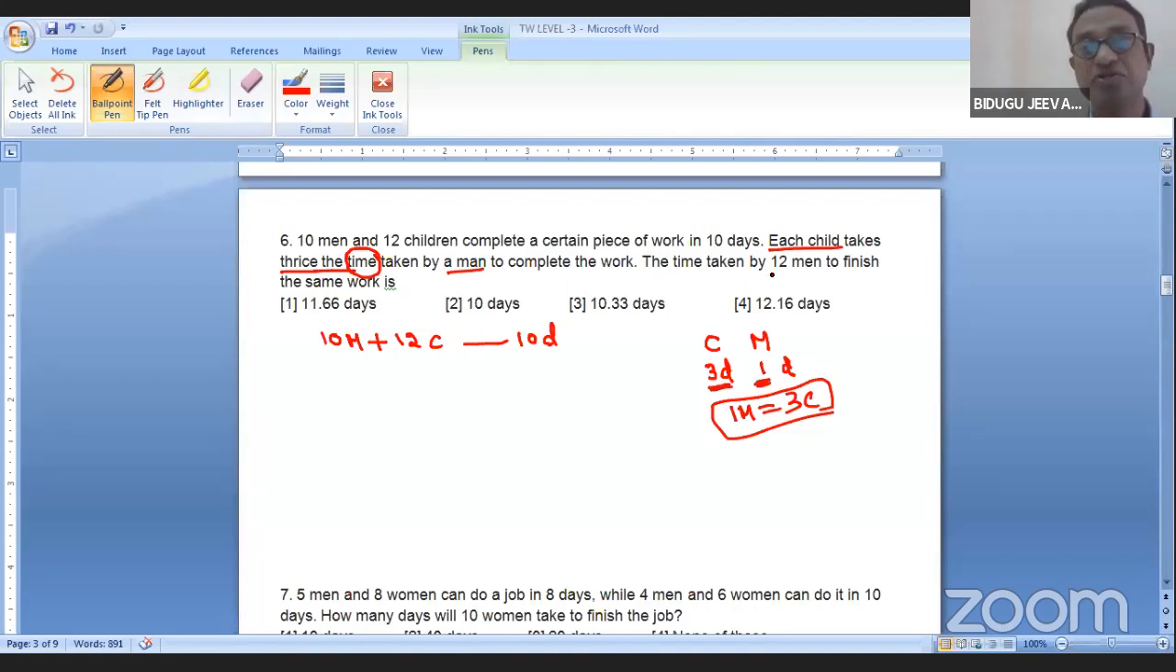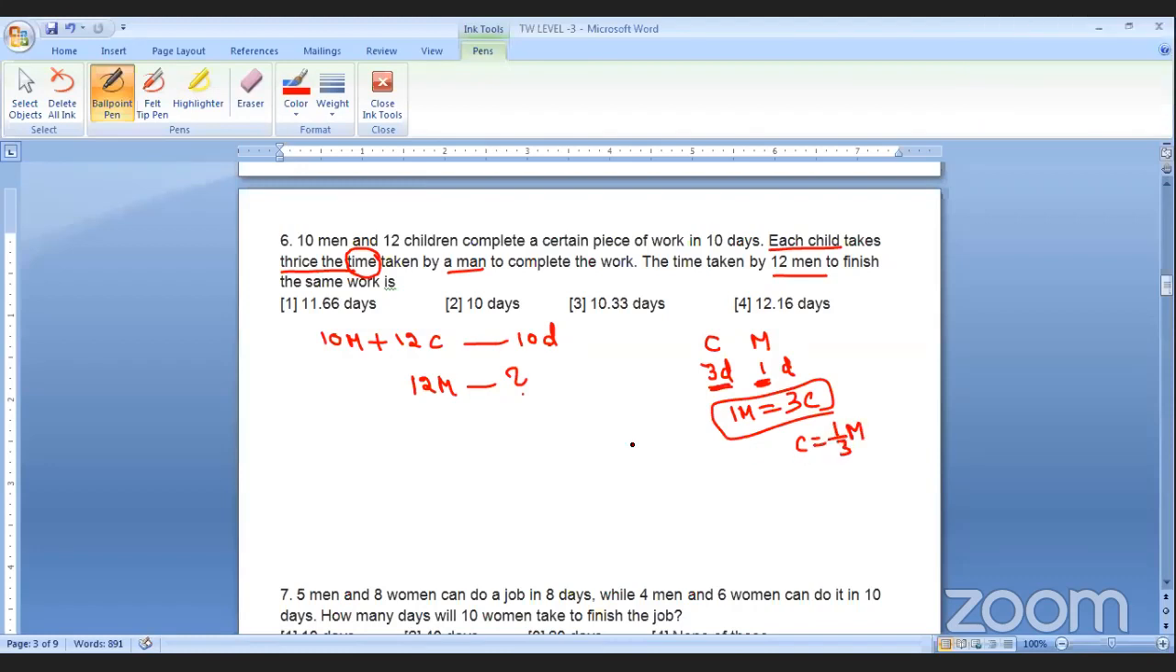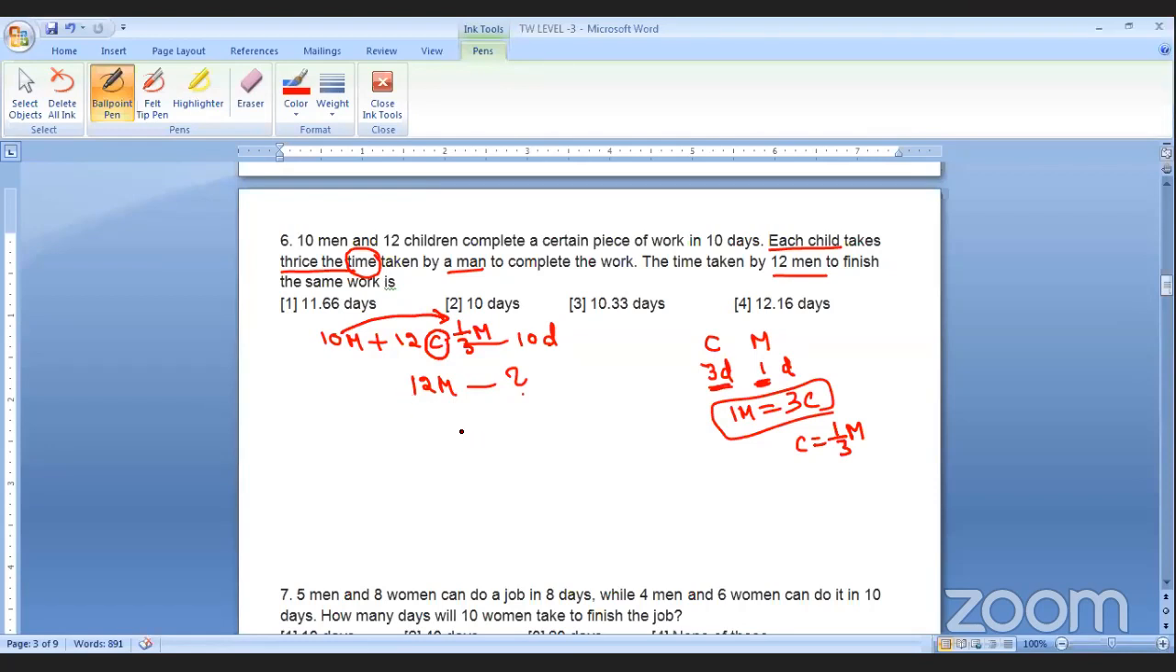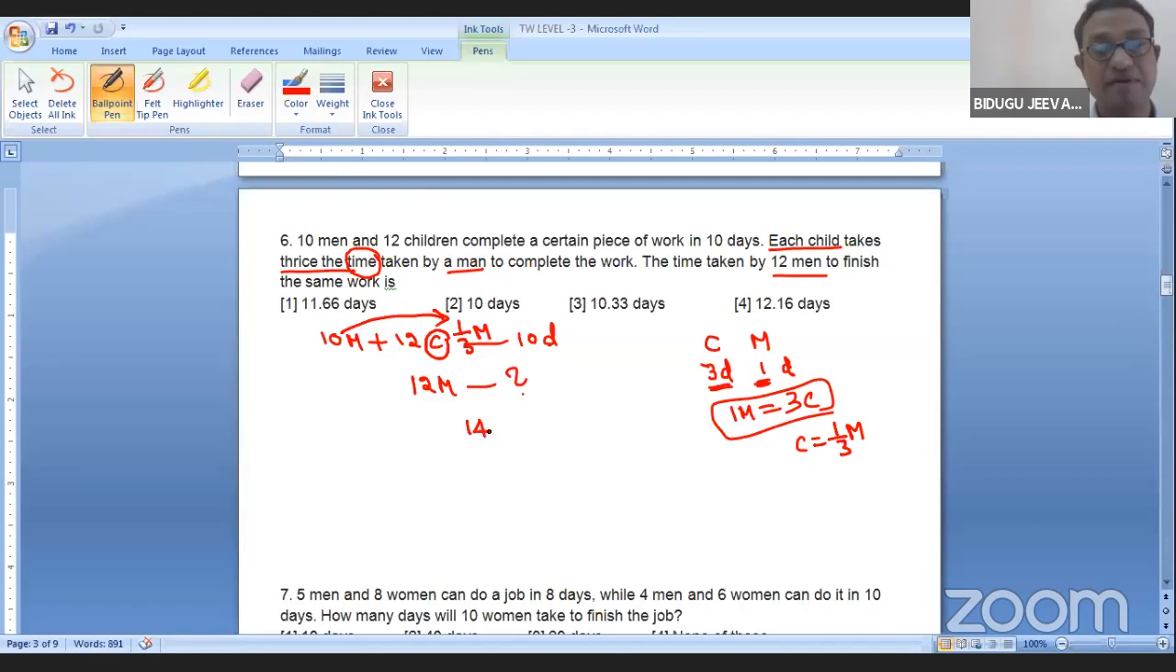The time taken by 12 men to finish the work. So 12 men, how many days will they take to finish the work? Now, I want the equation in terms of men because they're asking in terms of men. So 1 child is 1/3 of a man. How many will it become? 14 men can do the work in 10 days. 12 men can do the work in how many days? Simple. Have you understood this one?